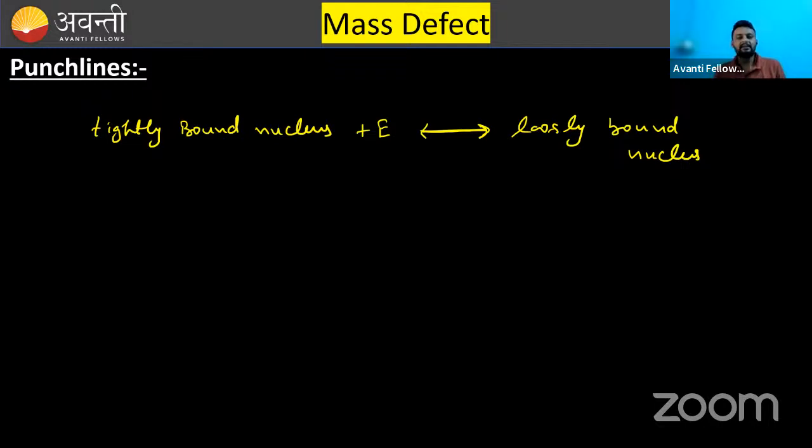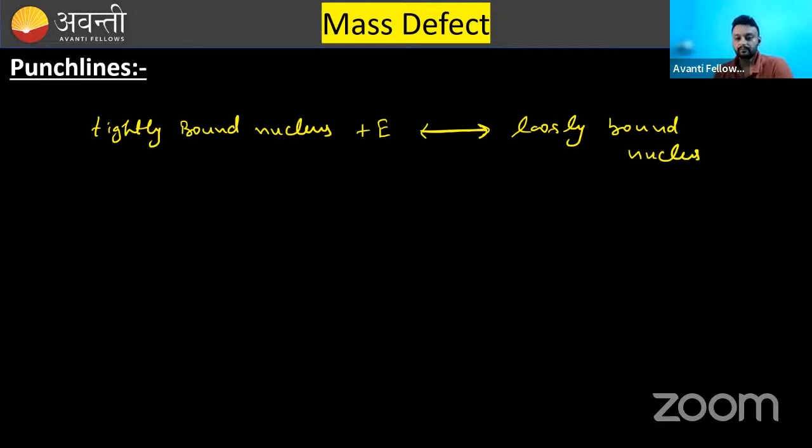Or in fact, the other term that I will preferably use is that if a tightly bound nucleus converts into a loosely bound nucleus, then in this process, some energy is required.